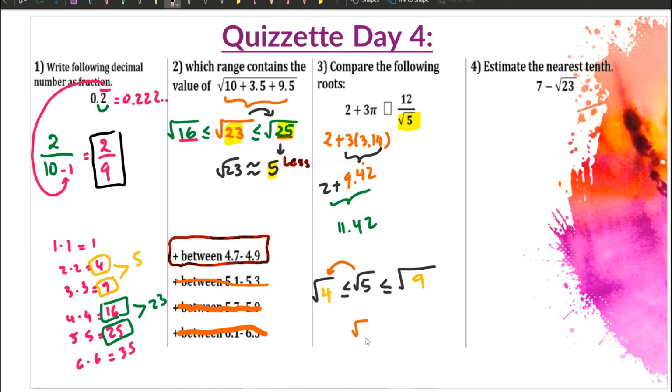So square root of 5 is approximately around square root of 4, which is 2.